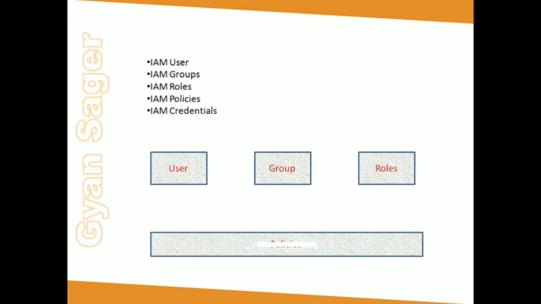To provide access to all these users, groups and roles, we have policies in place. Policies are the way we provide access to users and groups. These are JSON based rules. We can create our own policy or also can use Amazon based policies. So basically, if you want to write your own policies, you need to describe in JSON format, which can derive the access level of AWS services. So policies control access for users, groups and roles. It becomes easy to manage a group of 20-30 users and provide policies for that group.